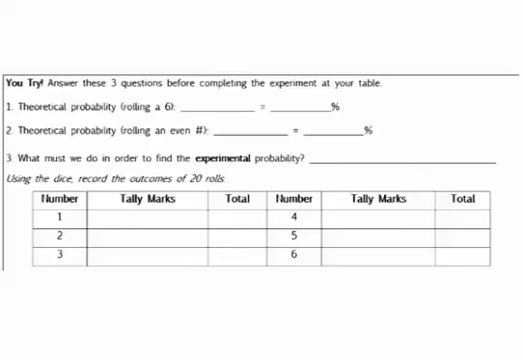Okay, the next part is for you to try. So I want you to answer these 3 questions before conducting the experiment at your table. I want you to answer number 1, it's theoretical probability. Number 2, theoretical probability. And then 3, I'll really quick go over. This is what must we do in order to find the experimental probability. All I want you to think about is if you don't get any data, there wasn't an experiment conducted. So in order to find the experimental probability, you actually have to conduct some type of experiment.